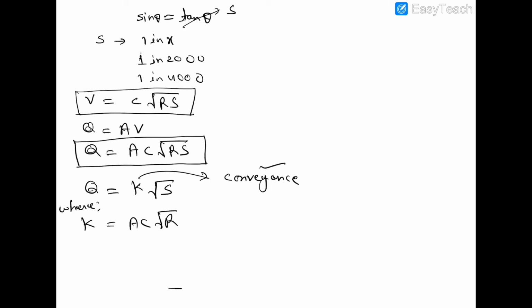Clear? What it represents: conveyance K is equal to Q divided by root S, means conveyance represents the change in discharge with respect to bed slope. Okay, with how much when you change the bed slope, means what is the effect on the discharge in the channel. Clear?